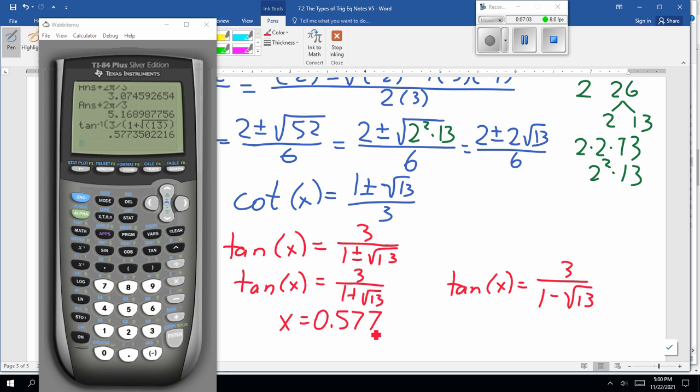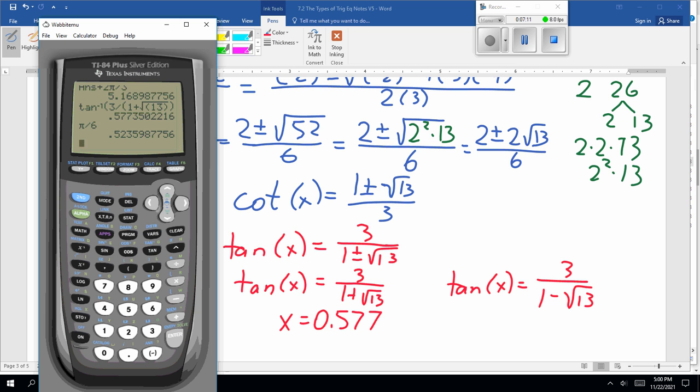Isn't that pi over 6? Anyway, double check. No, it's not. Never mind. Wrong angle. Sorry. Getting old. Thought I remembered these. Now, the other one is 3 divided by 1 minus root 13. Notice, nice graphing calculator. Minus 0.855.